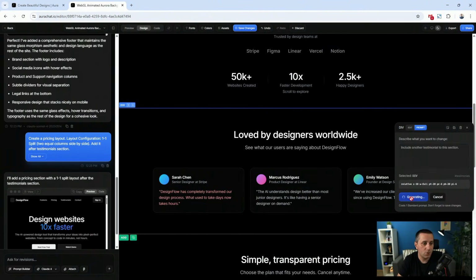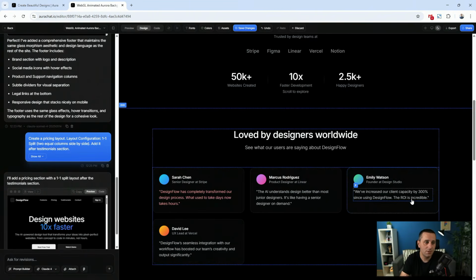Hit apply changes, and what it's going to do is it's actually going to generate this just for this section, which is amazing because a lot of these other tools don't offer this. They just regenerate the entire design, taking you too much time. But here you can see what it did. So it just added another one.